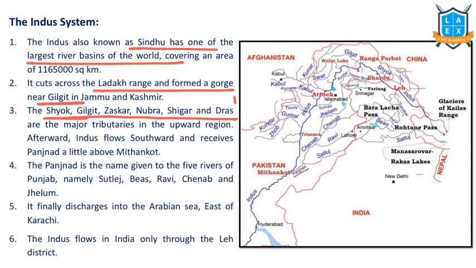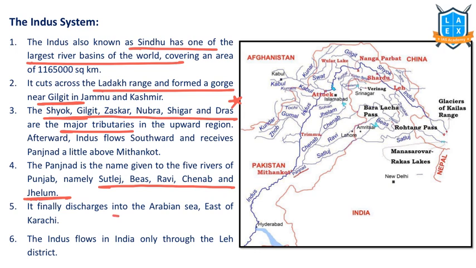Very important this year because of LAC conflict. These are some of the major tributaries of Indus River on the north side. When it flows in the south side, the major tributaries include Satluj, Bias, Ravi, Chenab, and Jhelum. These are south tributaries. Shyok, Gilgit, Jaskar, Nubra, these are north tributaries.